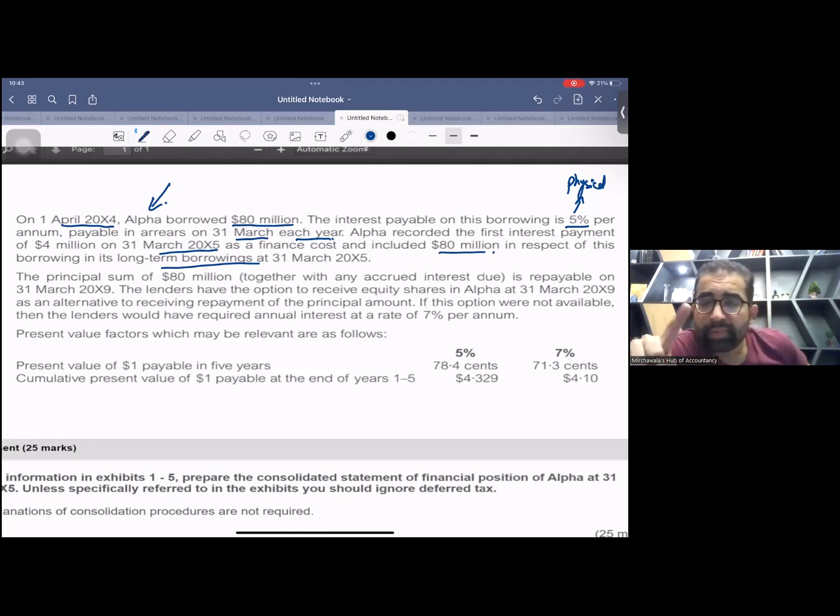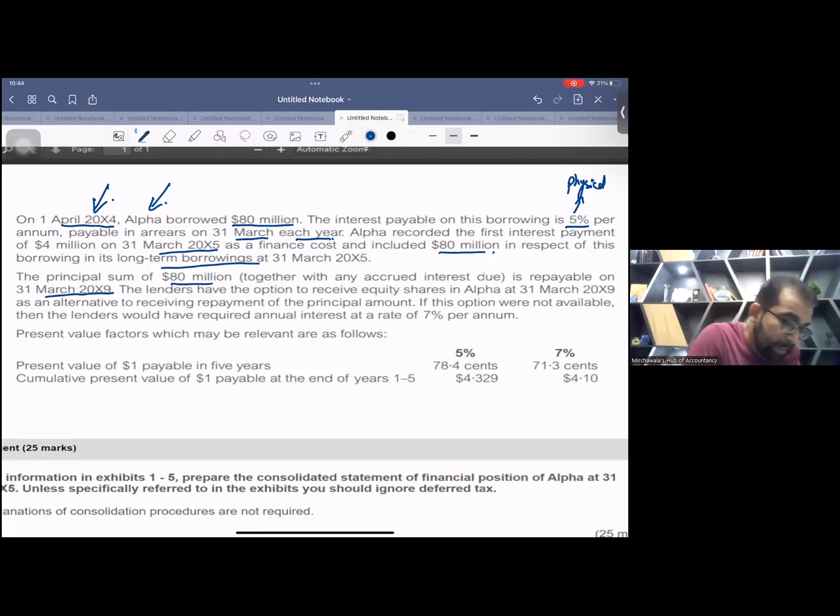And they have recorded the complete transaction as a loan. Now, the principal sum of 80 million, together with any accrued interest due, is repayable on 31st March X9. See, the story started: the loan was taken on 1st April X4 and this loan is going to mature on 31st March X9. Count the years, there are a total of 5 years.